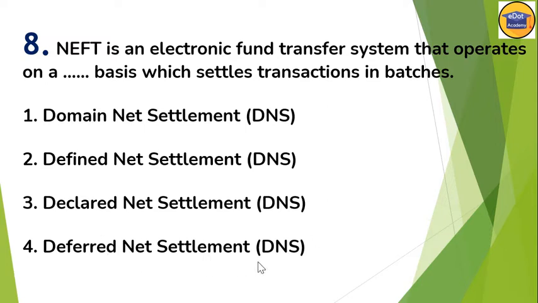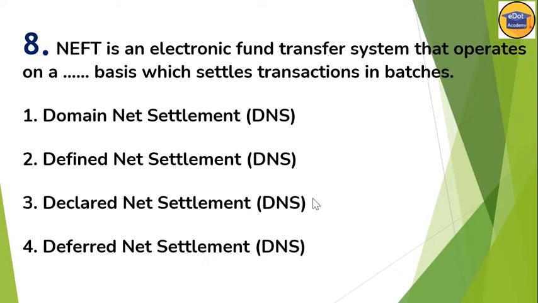In NEFT, net settlement is there, whereas in RTGS it is gross settlement. So this is the main difference between NEFT and RTGS. In RTGS, gross settlement, whereas in NEFT deferred net settlement is there.